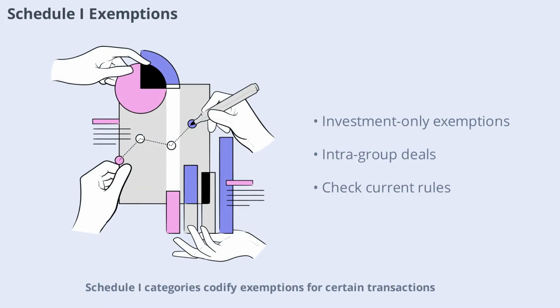Schedule A categories codify exemptions for certain transactions, such as investment-only acquisitions, intragroup deals, and asset purchases not related to business activity. These exemptions reflect settled CCI practice and are designed to streamline merger control. However, exemptions must be checked against current rules, as periodic revisions may alter their scope or conditions.